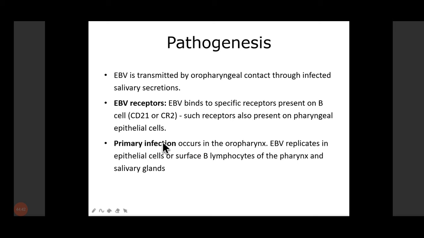Coming to the pathogenesis: the virus basically enters by oropharyngeal contact with infected salivary secretions, and it binds to specific receptors, which are the B cell receptor and CD21. These receptors are present on the pharyngeal epithelial cells, and the virus multiplies and enters the bloodstream, and then it infects your B cells. These viruses remain latent inside the lymphocytes, and later the cells become transformed.